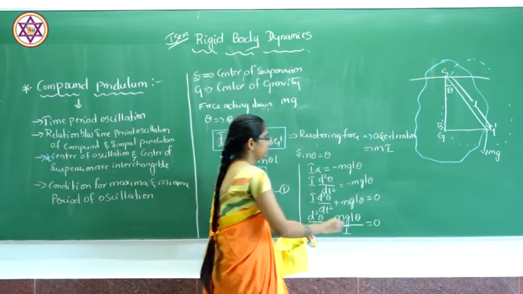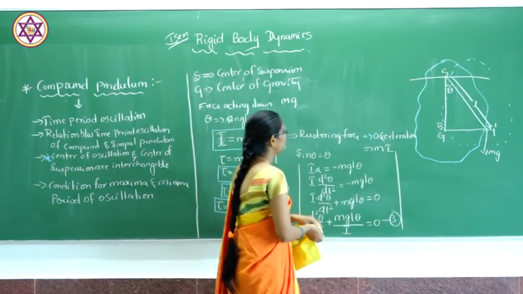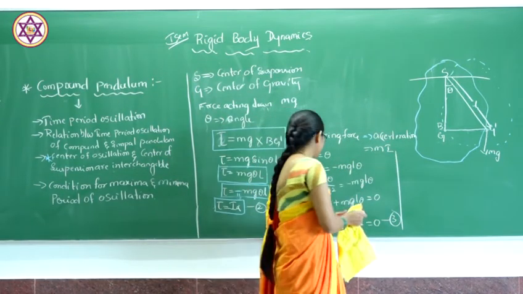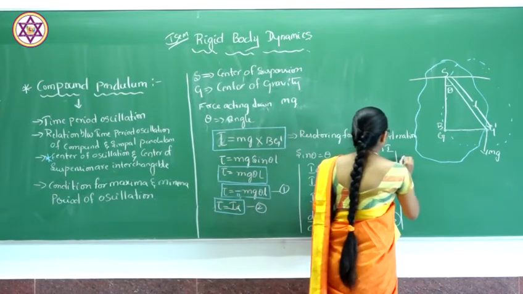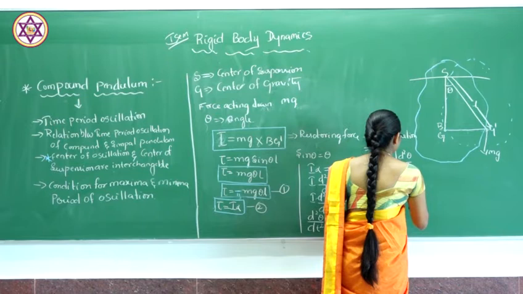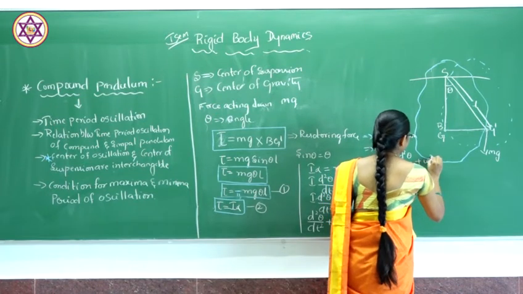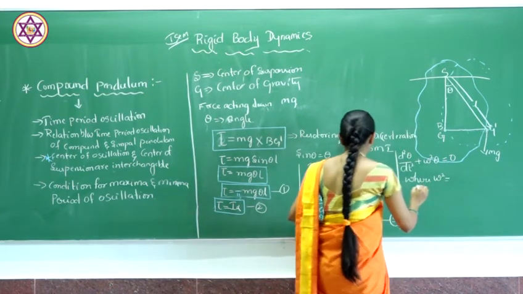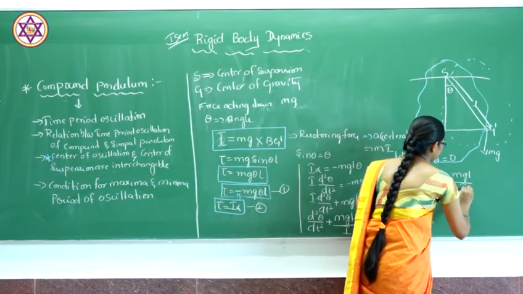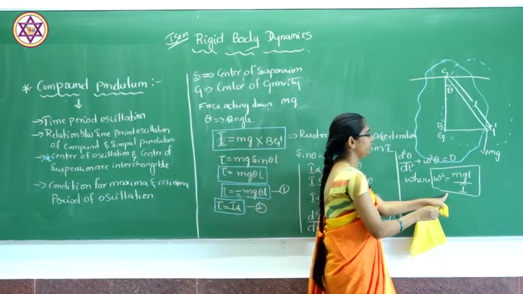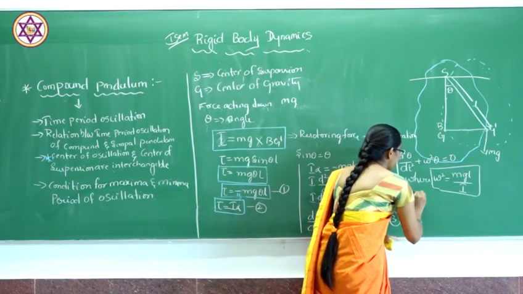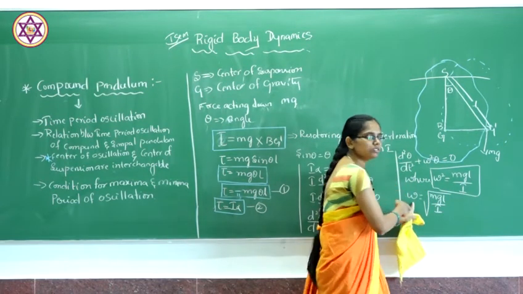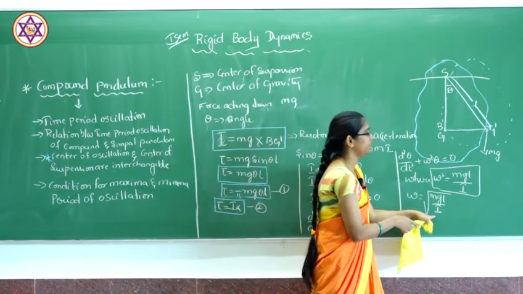So here we can rewrite this equation 3 as d square theta by dt square plus omega square theta equal to 0, where omega square will be equal to mgl divided by I. So omega will be equal to root of mgl divided by I, after removing the square.